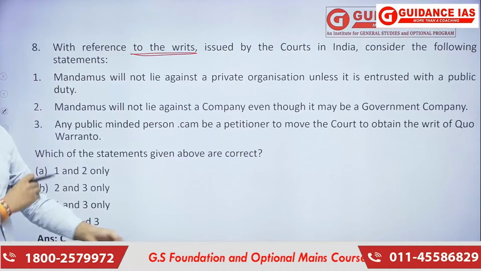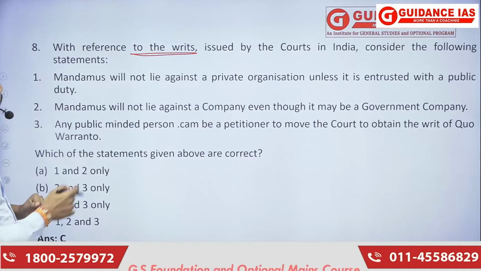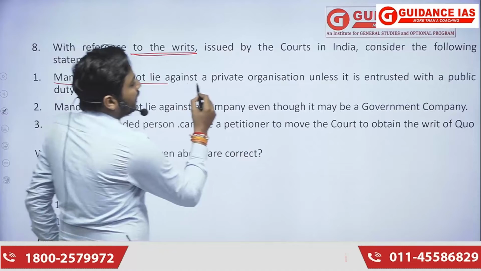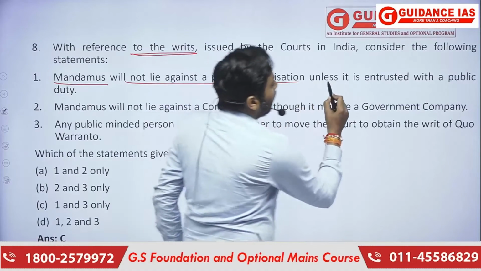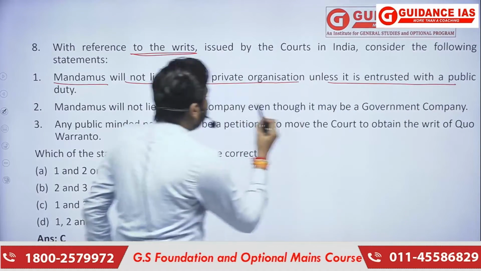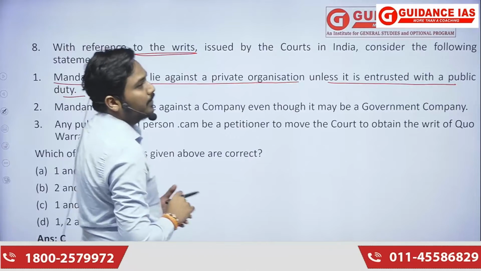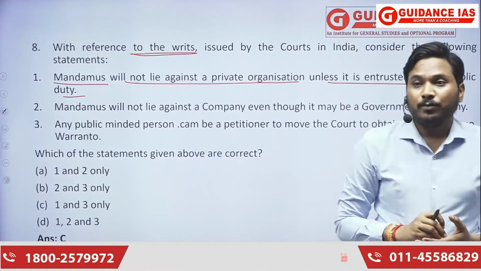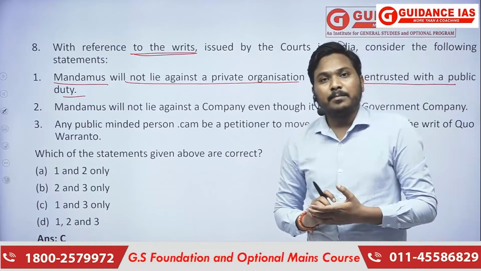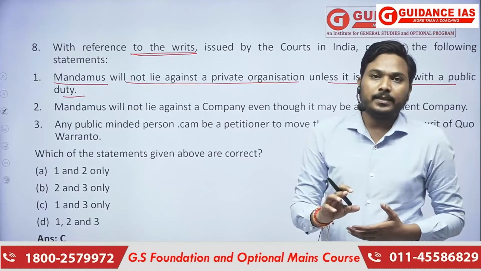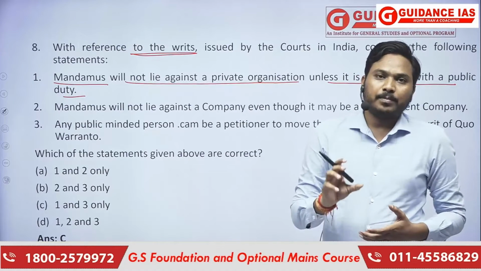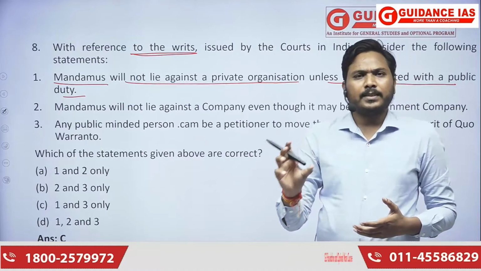Writs of Indian Constitution. A writ of mandamus will not lie against a private organization unless it is entrusted with a public duty. Now, a writ of mandamus, you have to recall that mandamus can be issued only against a public authority. Okay, it cannot be issued against a private individual or a private entity.